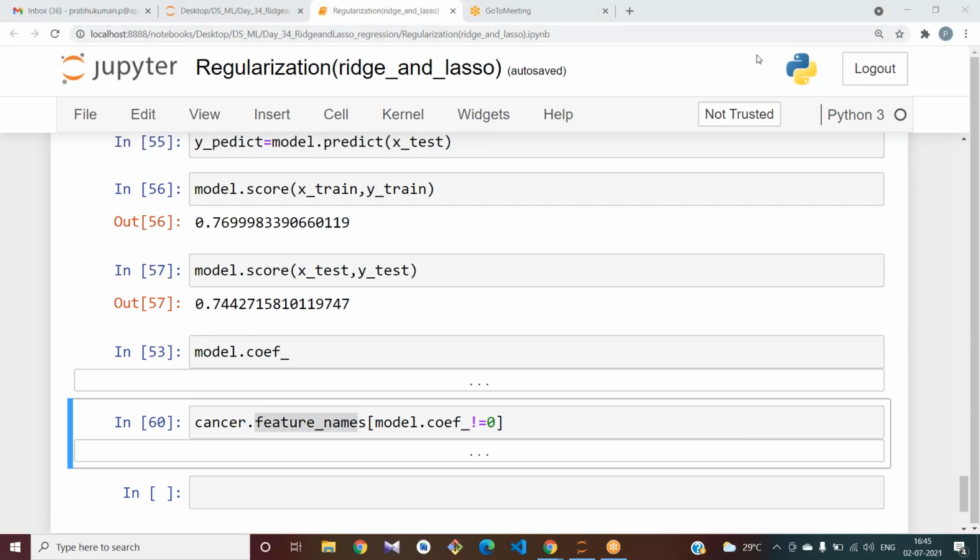Okay. Okay, shall we continue to the elastic net? Please tell me. Okay, for you, I think you have tested with some alpha value. How much training and testing score you got?